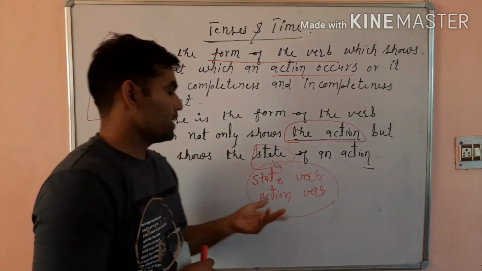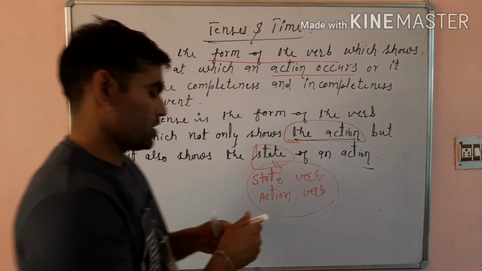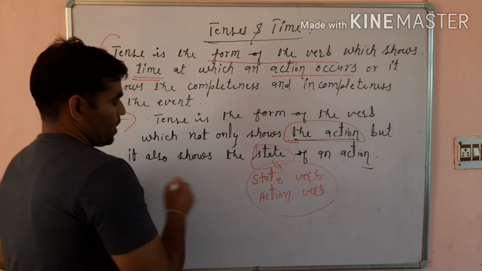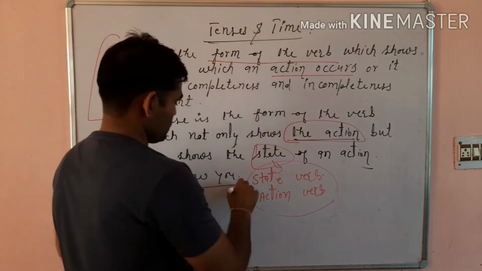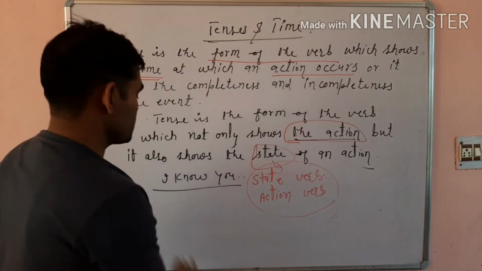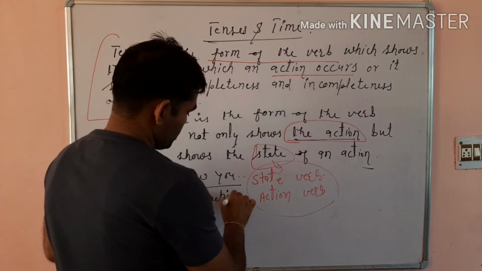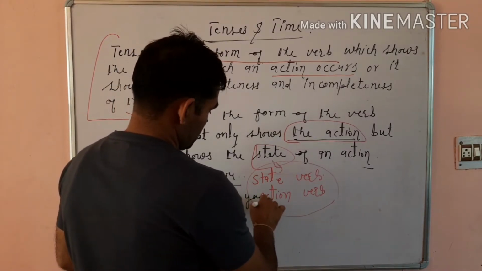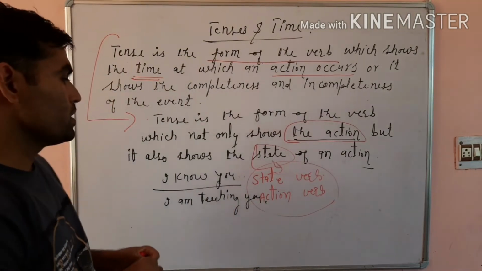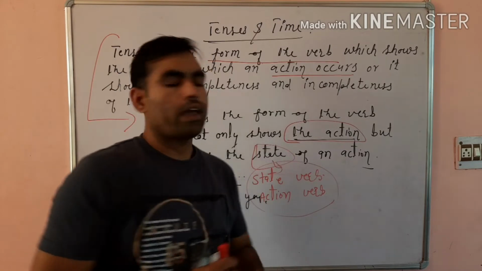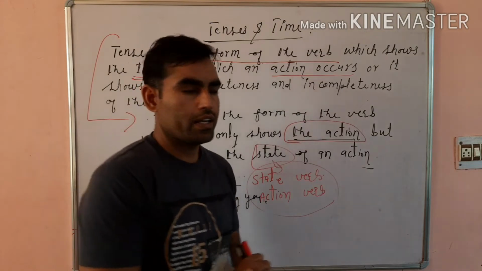We will further discuss what state verbs and action verbs are. For example, if I say I know you, it is a state verb, and an action verb, I am teaching you. These are the state and action verbs. This is the basic definition of tense and tenses.